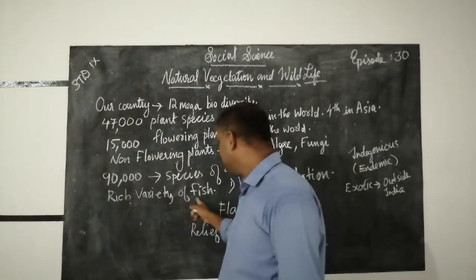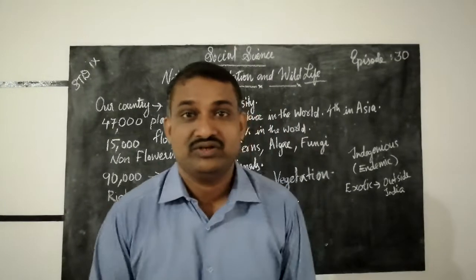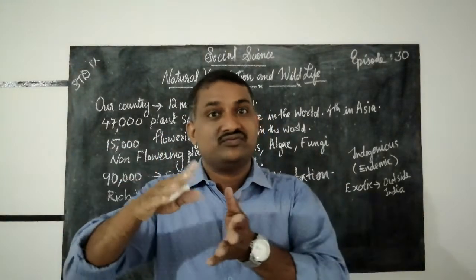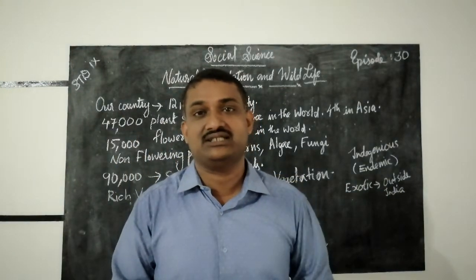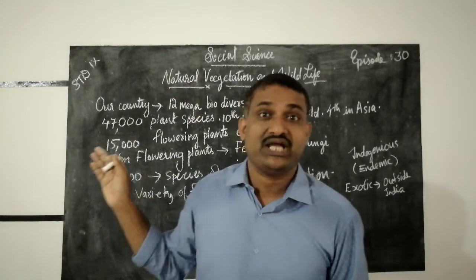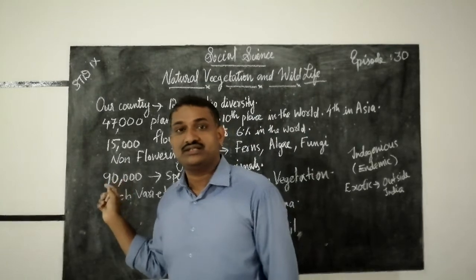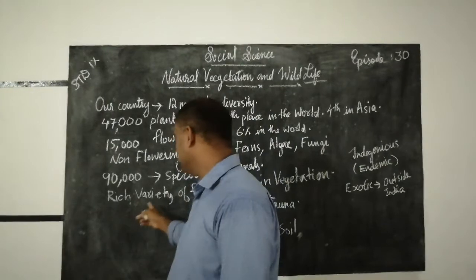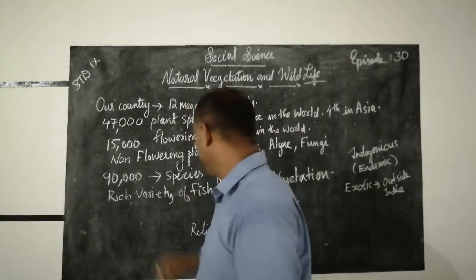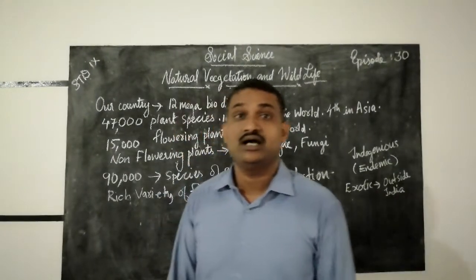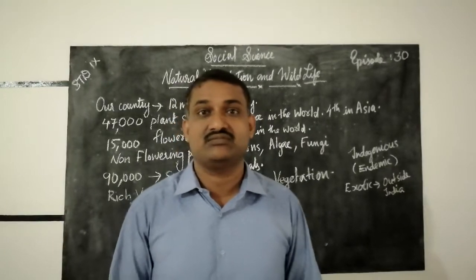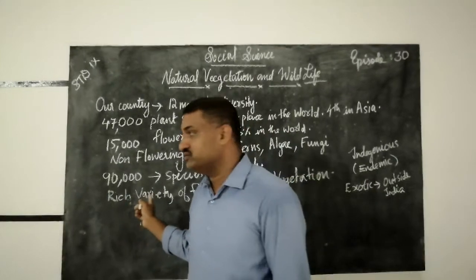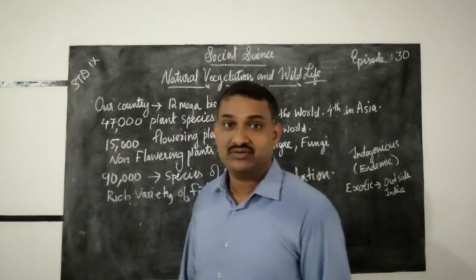So we have rich varieties of fish. Different varieties of fish are there in our country India. A rich variety of fish can be seen in the marine areas, that is, marine water. You can see a rich variety of fish in our country.